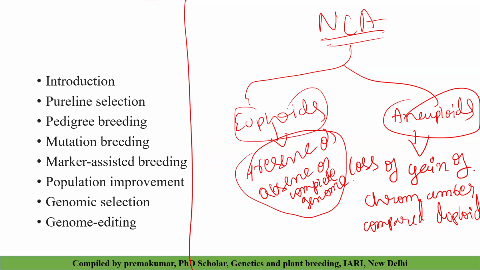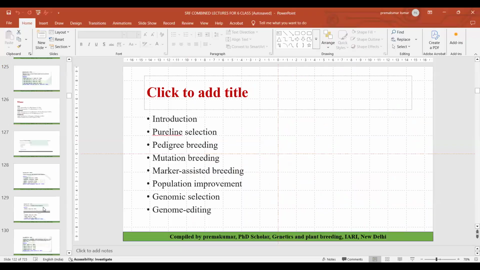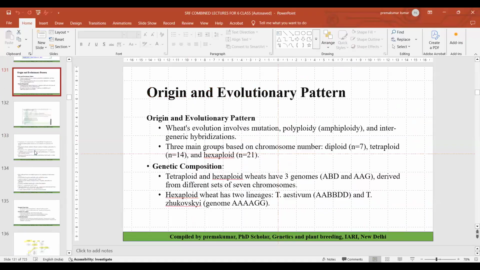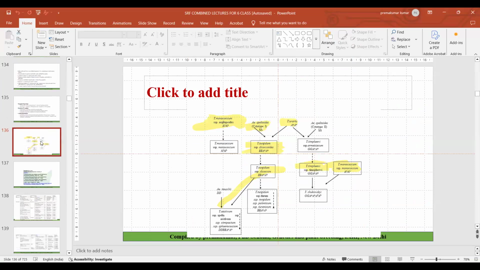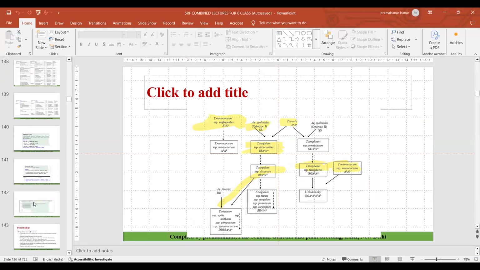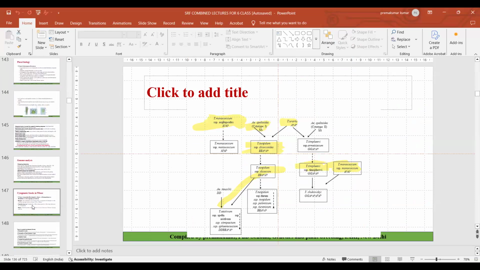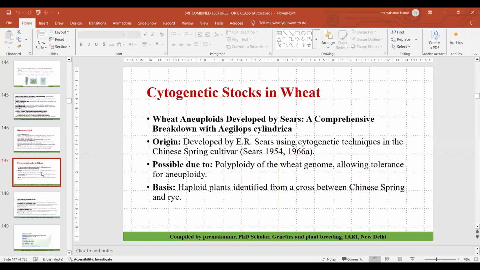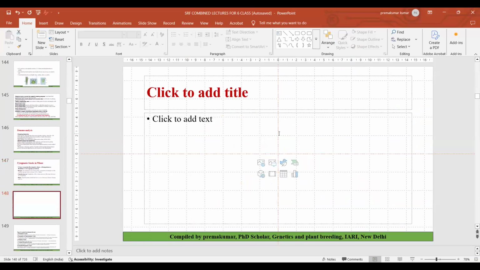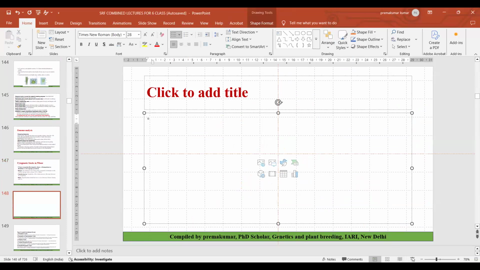There are again several classifications we will discuss. I will make one slide and write the points. I couldn't make the typing beforehand. We will write one by one so that you will get clarity.